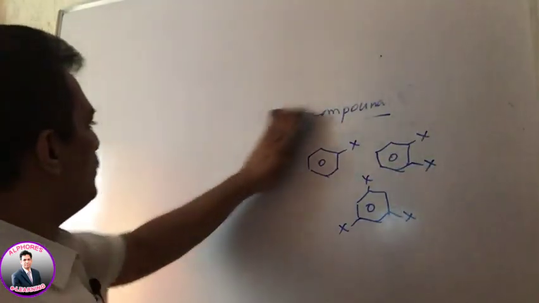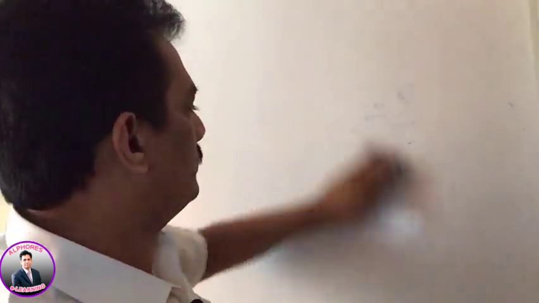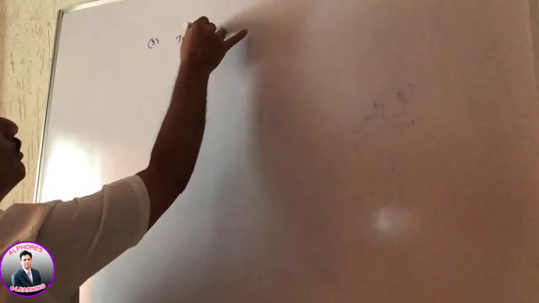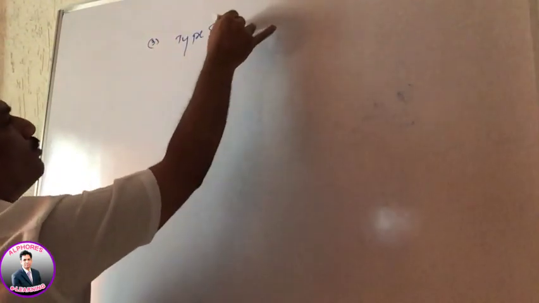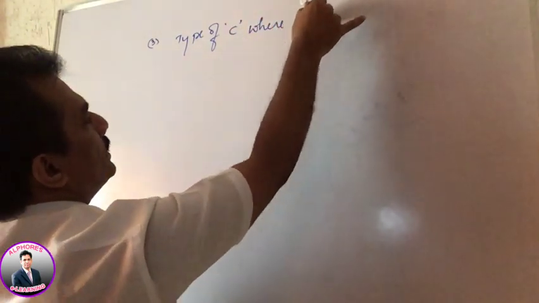And now coming to the next part, that is classification depending on the type of carbon where halogen is present.